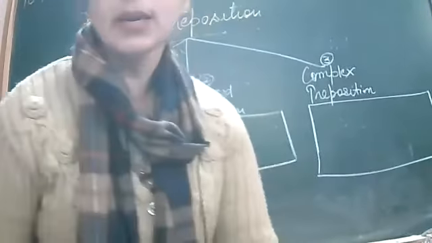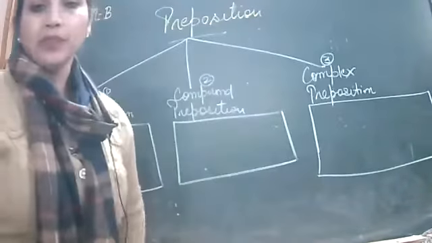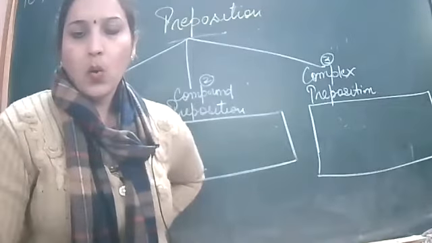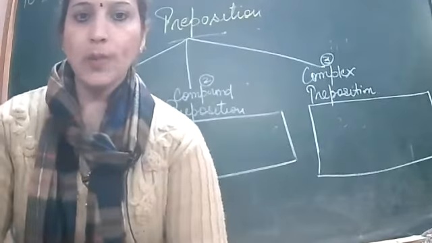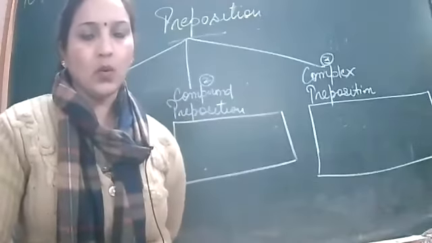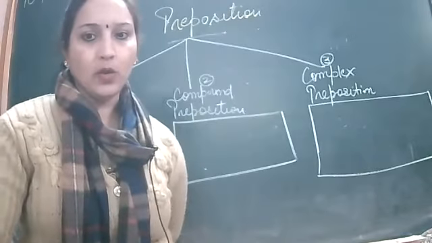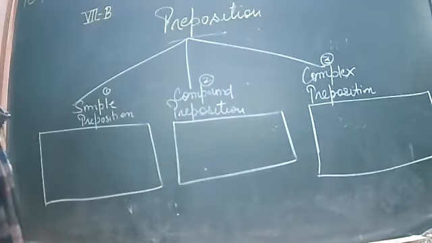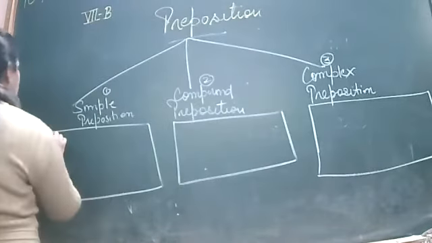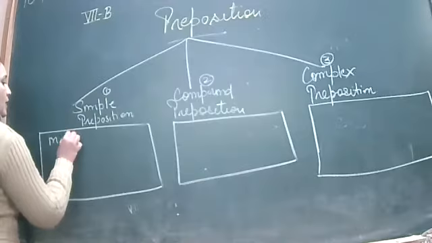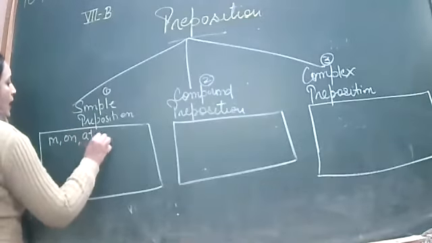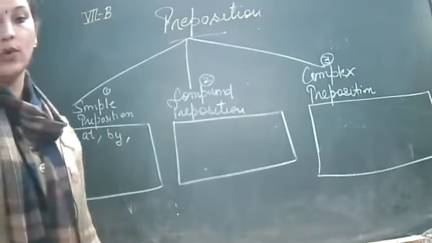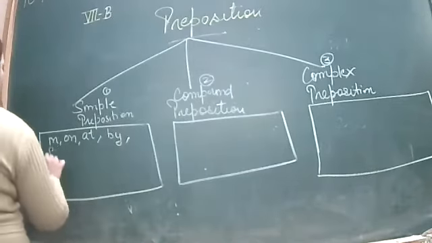Okay, Guneet has written in, on, under. Very good. Ridhima has written in, on, under, over, along, above. Okay, very good. So many prepositions are there. You can make a list. So in simple preposition, you write down in, on, at, by, yes. Whatever simple prepositions you have learned till now, you can write down. Very good. From, yes.